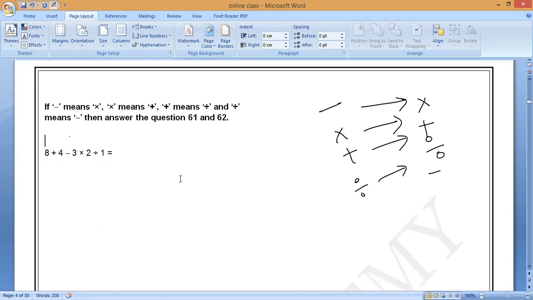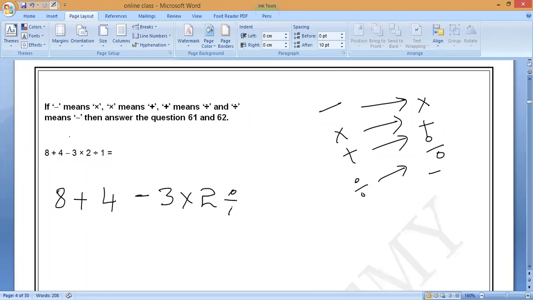Now you check it. Madam will solve this. What they are saying, observe carefully. Plus will become what? Plus means division. Divide 4. Division. Next, minus into means what? Into by 3. Multiplication.